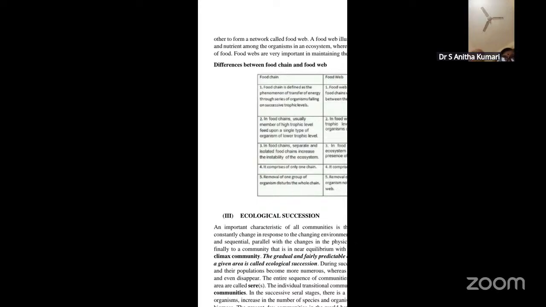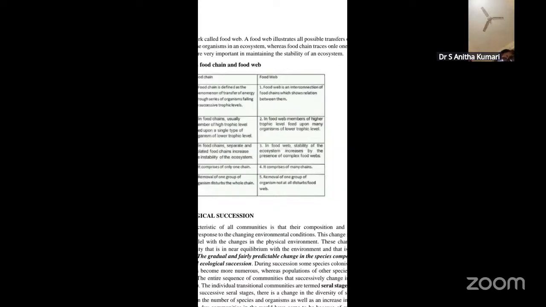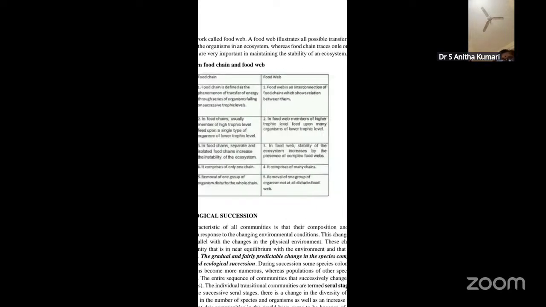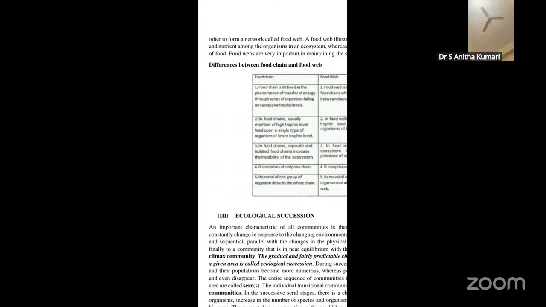So what is a food web? A food web includes all the possible transfers of energy and nutrients among the organisms in an ecosystem, whereas a food chain traces only one pathway of food. A food web forms links between the different food chains and entangles them into a network. Food webs are very essential in maintaining the stability of an ecosystem.